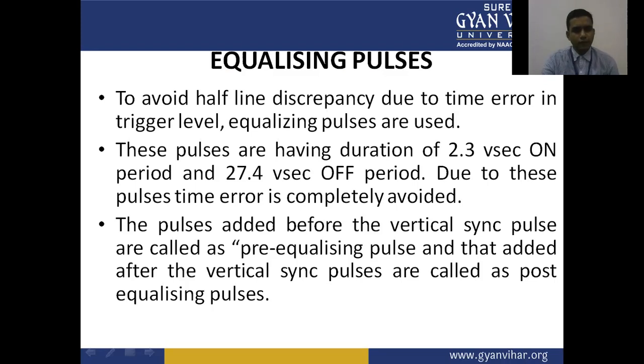These pulses have a duration of 2.3 microseconds and a period of 27.4 microseconds. Due to these pulses, the time error is completely avoided. The pulses added before the vertical sync pulse are called pre-equalizing pulses, and those added after the vertical sync pulse are called post-equalizing pulses.